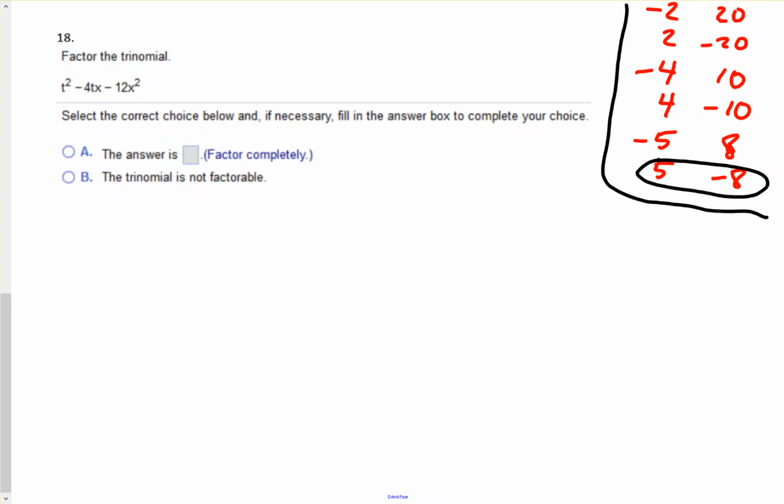This one has a double variable, so the way that we would set this up, set up your two parentheses. Notice how the t squared is in the beginning. The only way we get the t squared is if we put a t and a t in the beginning of the parentheses. Notice how the x squared is at the end. So that means at the end of each parentheses, you'll have an x and an x.